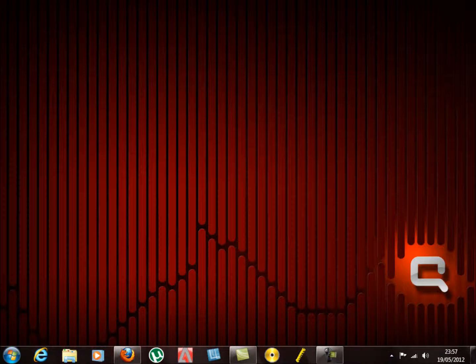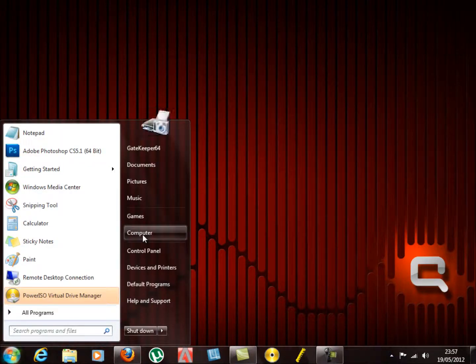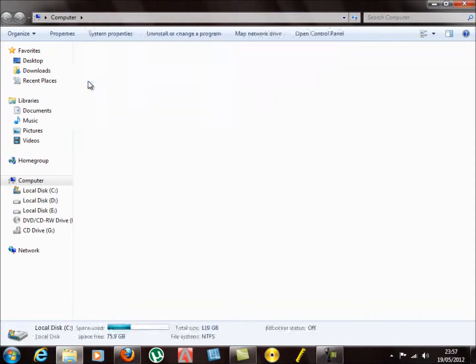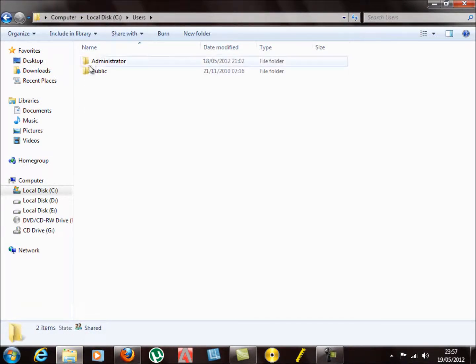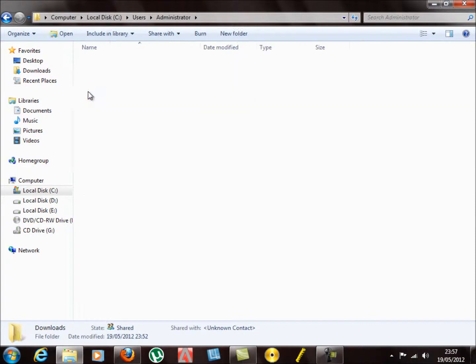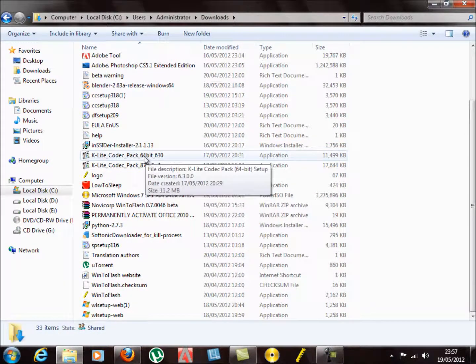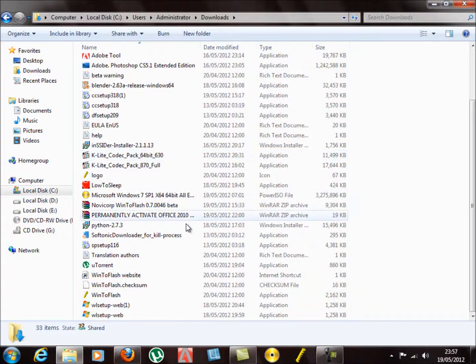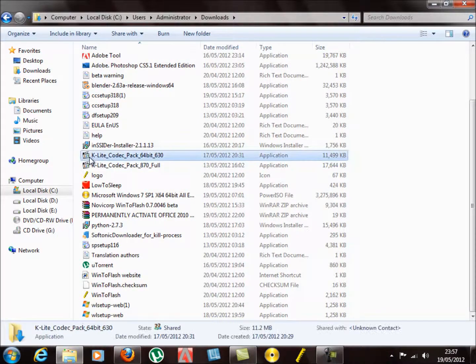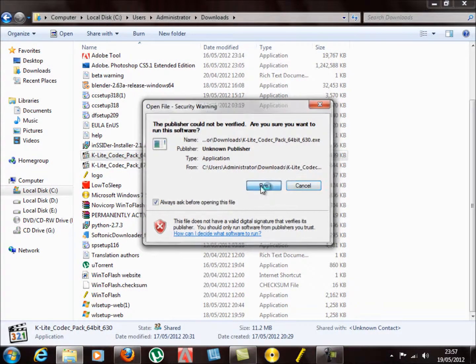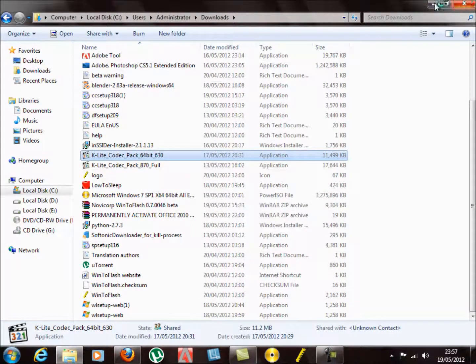To start off, I'll go to Start, Computer, C Drive, Users, Admin for me, Downloads, and if we scroll down here, there it is, the K-Lite codec pack 64-bit. Now I may already have this installed, I'm not too sure, but I'll go through the motions anyway. Run. I'll get rid of that window.